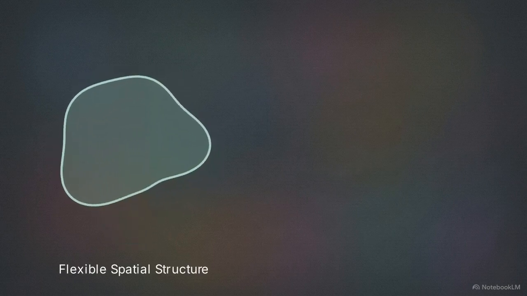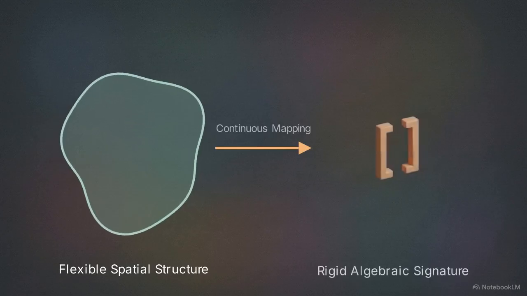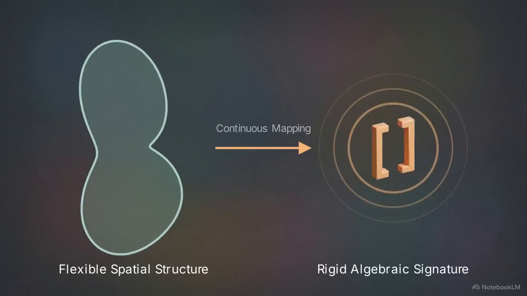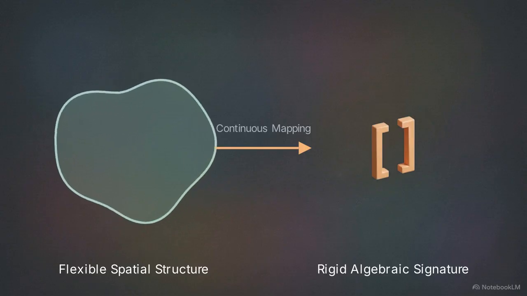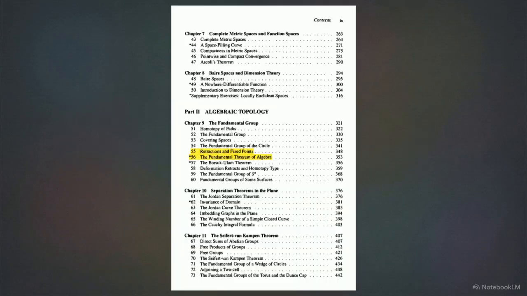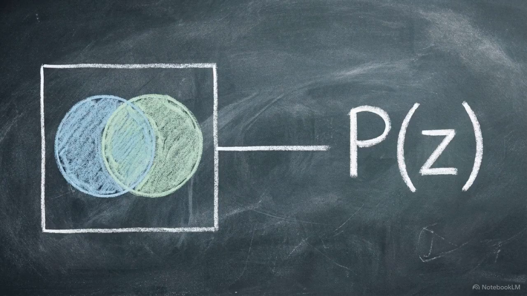We use continuous mappings to construct algebraic invariants. These invariants act as rigid algebraic signatures that describe the flexible spatial structure of an object. Sections 55 and 56 deploy this method to answer questions that general topology lacks the vocabulary to solve alone. The foundational rules governing open sets and continuity established early on provide the exact mechanics we will now use to expose a deep algebraic truth.